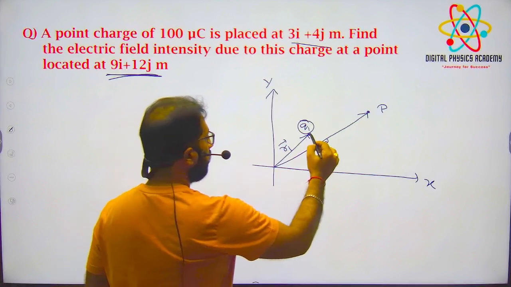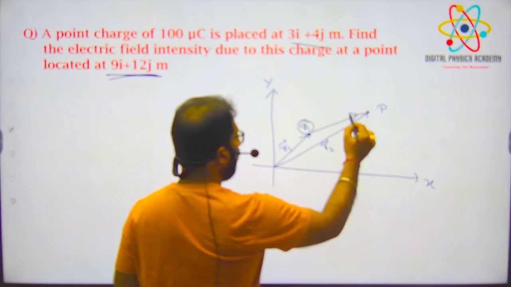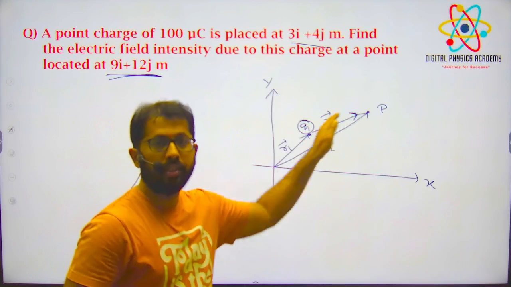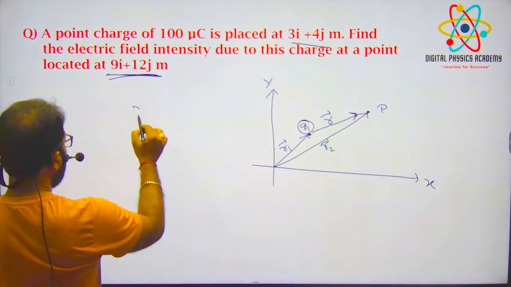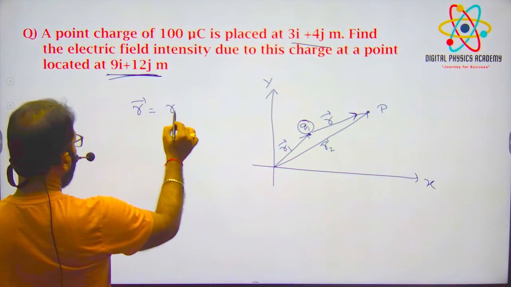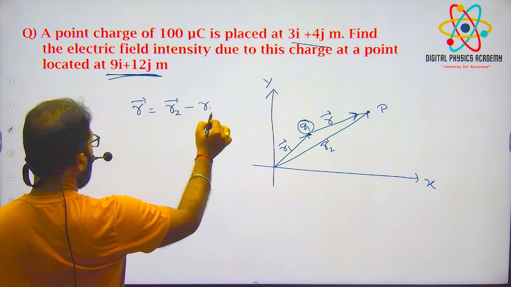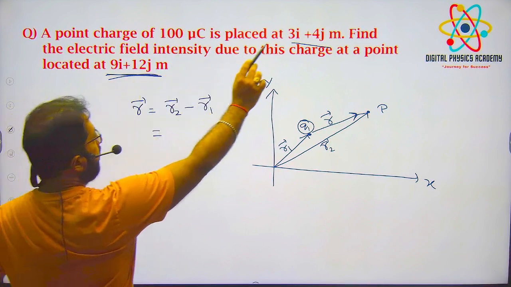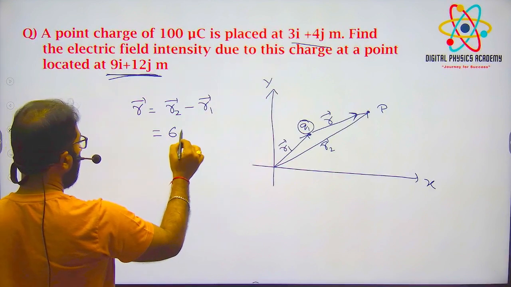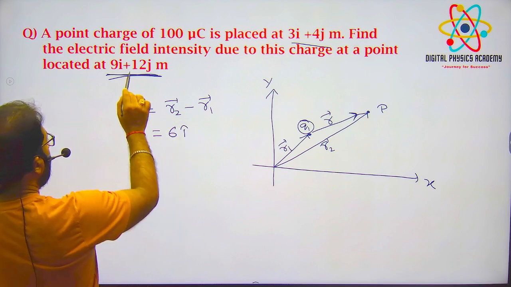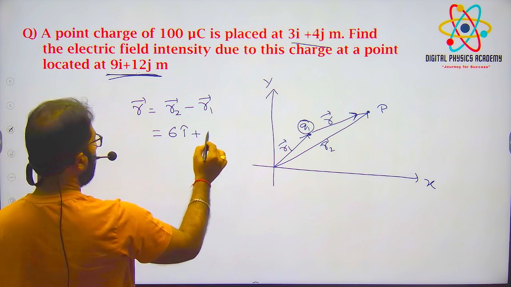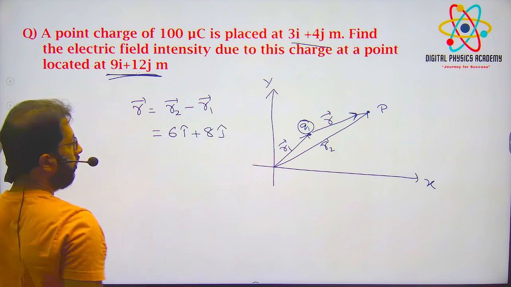So I want to know this displacement. R vector I want to know. We know from the vector concept how to find this distance. R vector is r2 vector minus r1 vector, right? R2 vector is what? 9 i cap minus 3 i cap, 6 i cap. 12 minus 4, how much? 8 j cap. Okay, I want to find the electric field.